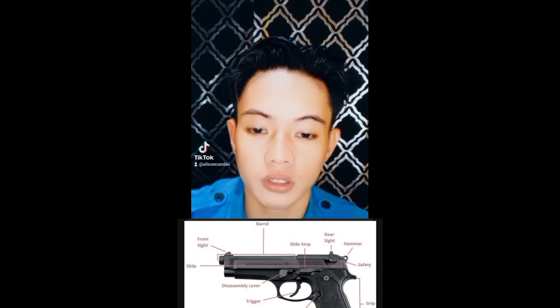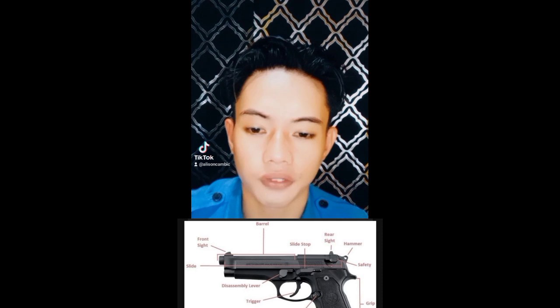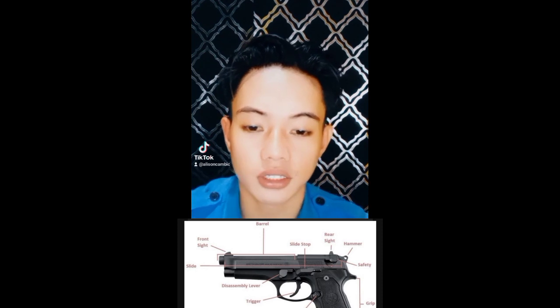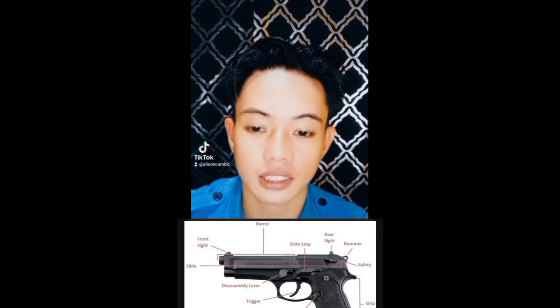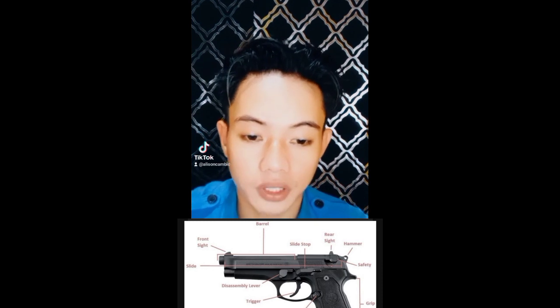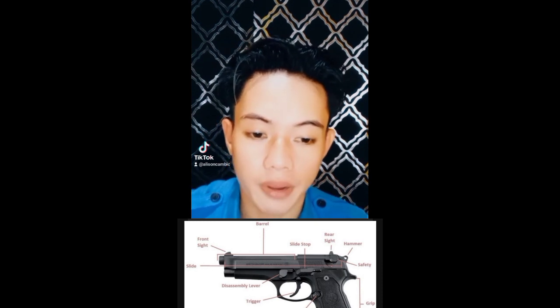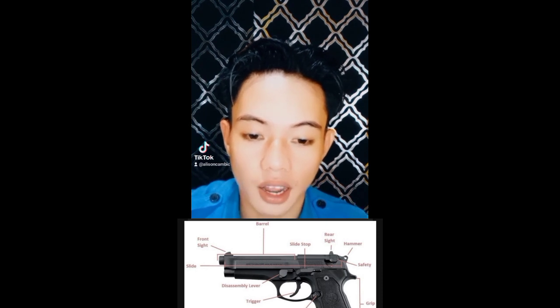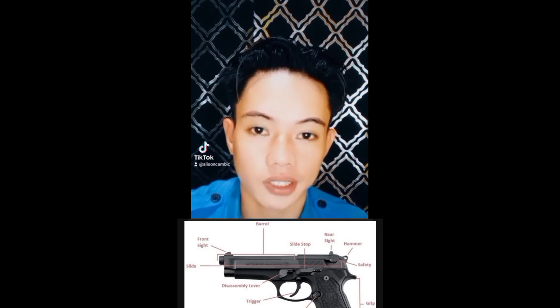The grip is held by the hand that operates the trigger. Next is the safety. It is a mechanism used to help prevent the accidental discharge of a firearm, helping to ensure safe handling. Next is the hammer. The hammer is used to strike the percussion cap, primer, or a separate firing pin to ignite the propellant and fire the projectile.